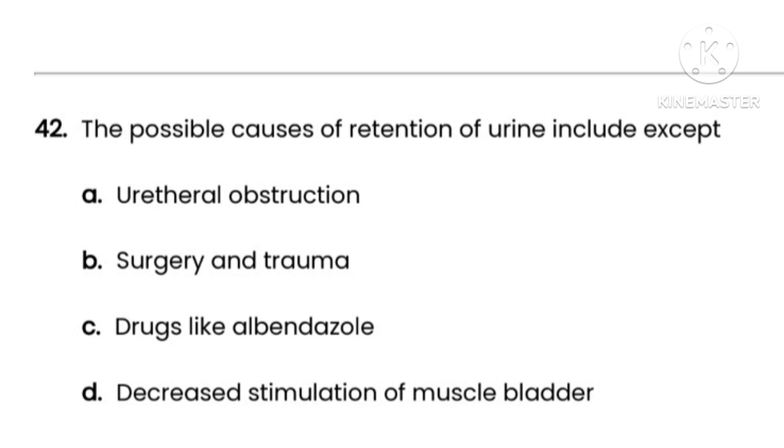Next, question number 42. The question is, the possible causes of retention of urine include except. Here options are option A urethral obstruction, option B surgery and trauma, option C drugs like albendazole, option D decreased stimulation of muscle bladder. So here the correct option is option C, that is drugs like albendazole.